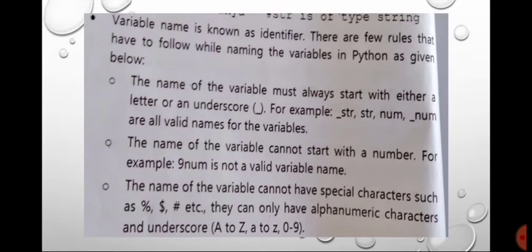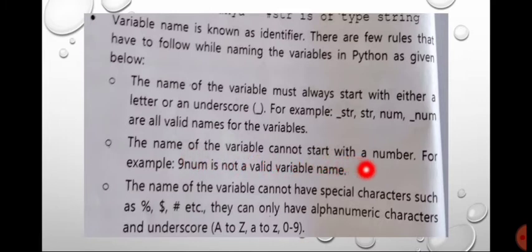Now see, a variable is also known as an identifier. There are a few rules that have to be followed while naming variables in Python. Let us see what the rules are. The name of the variable must always start with either a letter or an underscore. Let us see the example: _str, str, num, _num are valid names for a variable. So you have to use a letter or underscore to define the name of a variable.